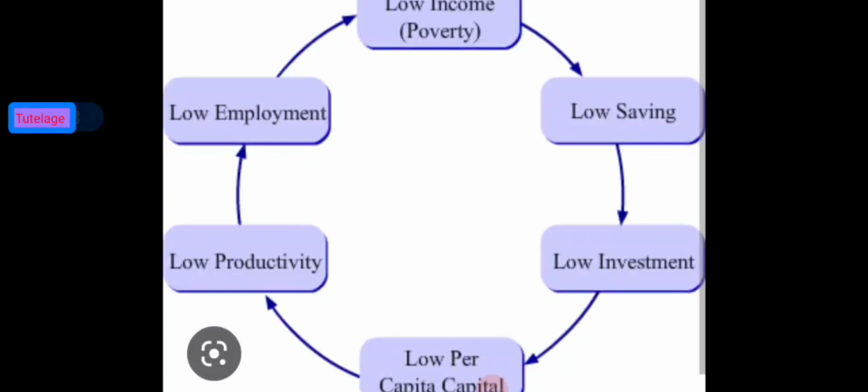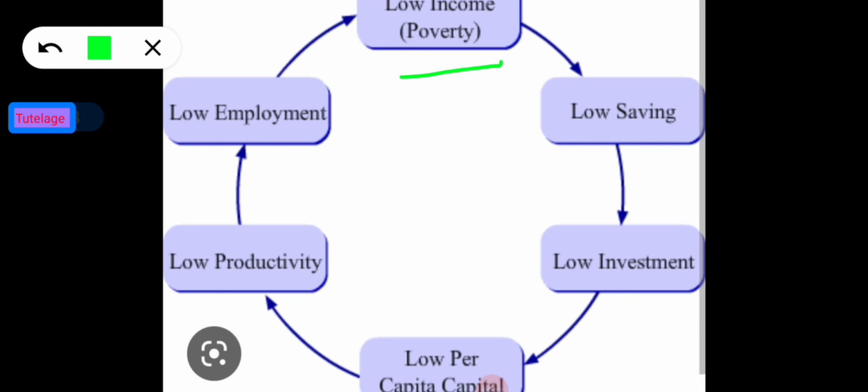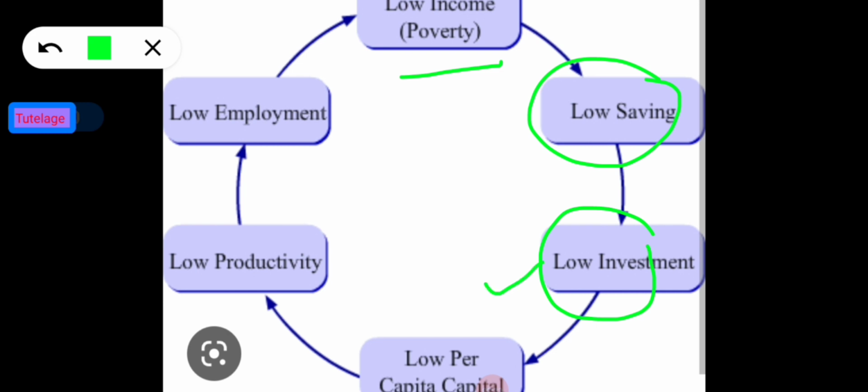We can see the diagrammatic representation of the vicious circle of poverty, and at the topmost level, we can see low income. Low income tends to low saving. Low saving indicates low investment in the society. Low investment indicates low per capita capital. It indicates low productivity, and then it tends to low employment.